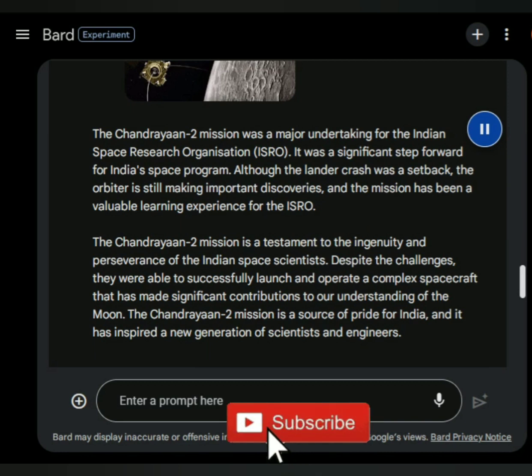The Chandrayaan 2 mission is a testament to the ingenuity and perseverance of the Indian space scientists. Despite the challenges, they were able to successfully launch and operate a complex spacecraft that has made significant contributions to our understanding of the Moon. The mission is a source of pride for India, and it has inspired a new generation of scientists and engineers.